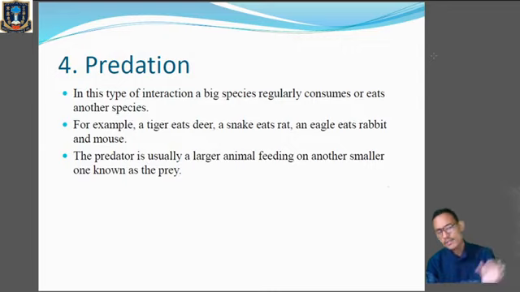So in this type of interaction, one species regularly consumes or eats another species. Example, tiger eating the deer, feeding upon deer. Okay, snake eats the rat, eagle eats the rabbit and the mouse. So this is a very common example of predation or predator and prey interactions, where the predator feeds upon the prey. So tiger is the predator, deer is the prey, snake is the predator, rat is the prey, eagle is the predator, rabbit and mouse are the prey. Clear? So the predator is usually a large animal feeding on another smaller one known as the prey. So when we look at the size of the predator and the prey, the predator will usually be larger in size and the prey will be smaller in size.